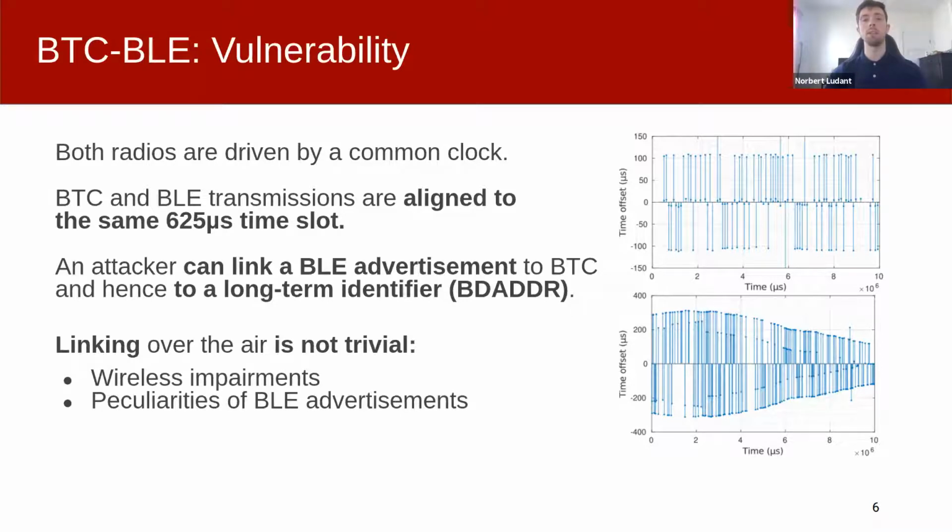The problem arises, first of all, due to the effect of the wireless medium, and to some extent by hardware imperfections. But peculiarities of BLE advertisements also play an important role. For instance, we find that not all advertisement channels exhibit the same time offset, and sometimes this value is both device-dependent and advertisement configuration-dependent. It is required to develop an inference algorithm that we integrate in our full system.